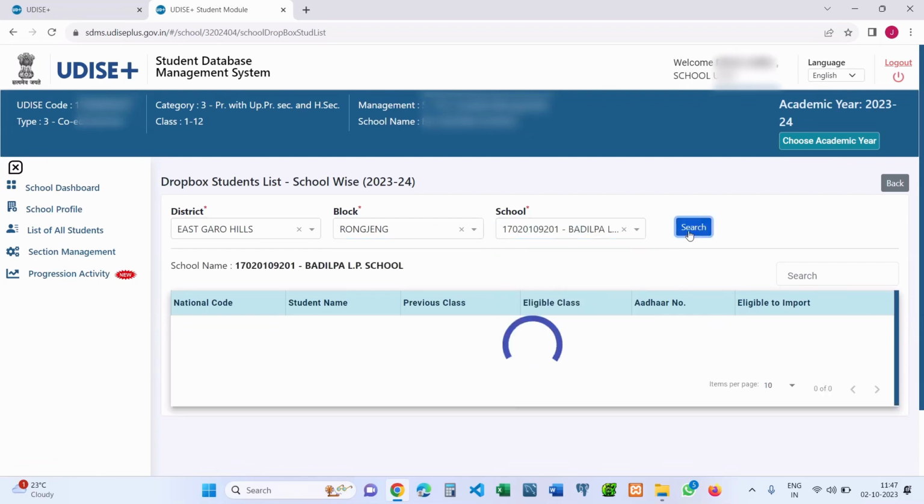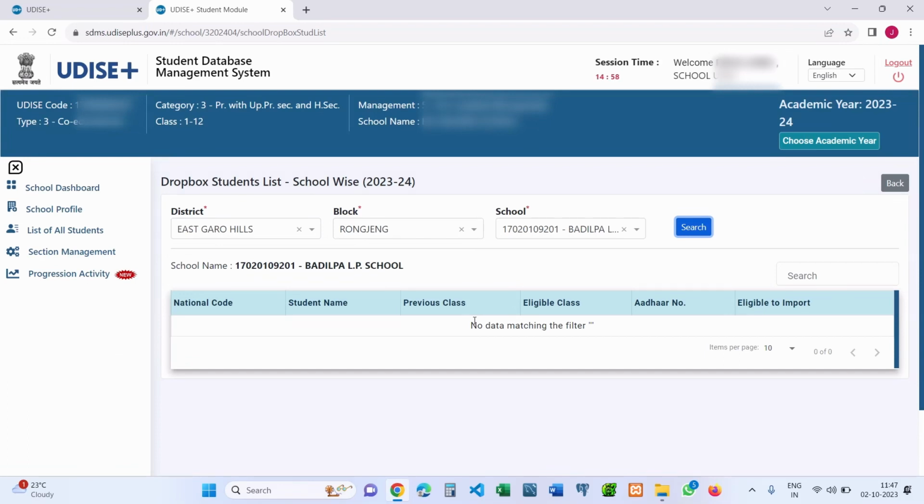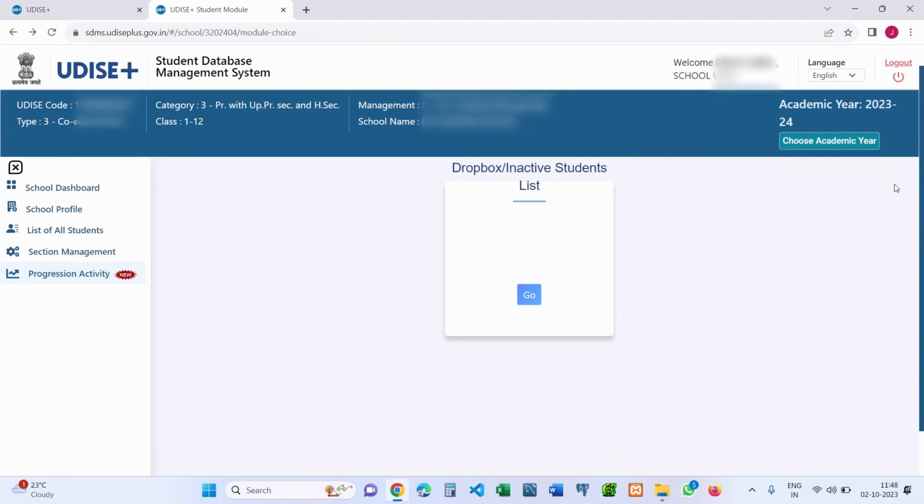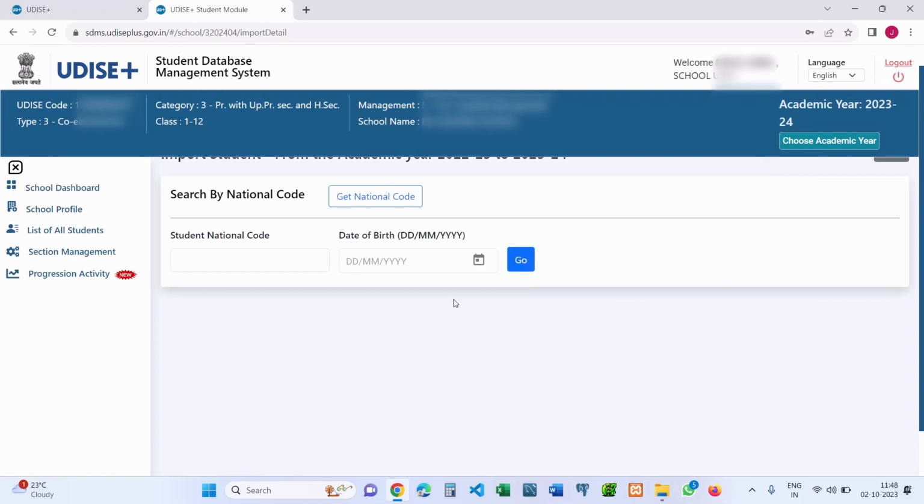So once you search each and every individual school, you will be able to get the details of the students who have moved to Dropbox. From here you get the facility of picking up those students who have joined the current school. Now after getting the details of the student from the Dropbox, how do you import those students to your school? Once you know that this is the particular student who has been admitted to the current school and needs to be imported, you have to copy the national code ID from the Dropbox list, then paste it here.